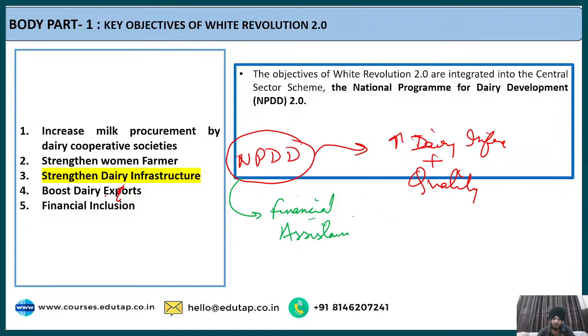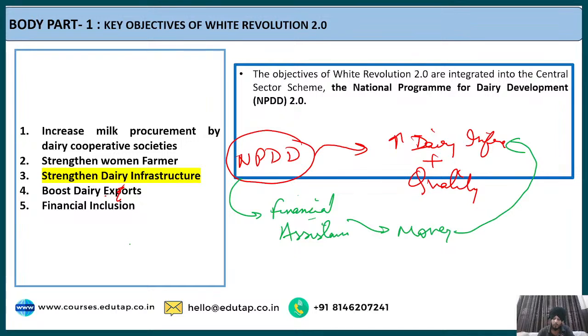Fine. So it provides this financial assistance to the dairy cooperatives, so that with this money they can invest in the dairy infrastructure. In this way it promotes the development of more and more dairy infrastructure in our country. Now this was NPDD 1.0, the first version of NPDD. But NPDD 2.0 is the upgraded version of NPDD 1.0.